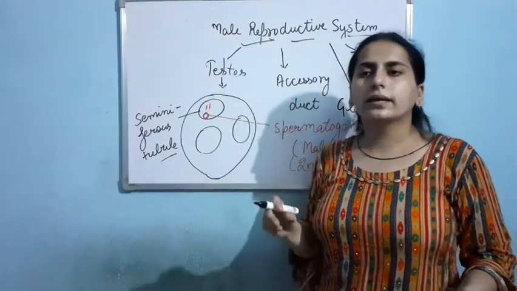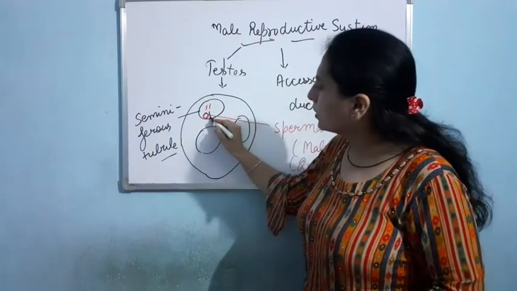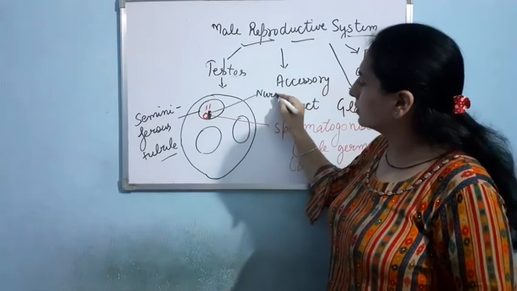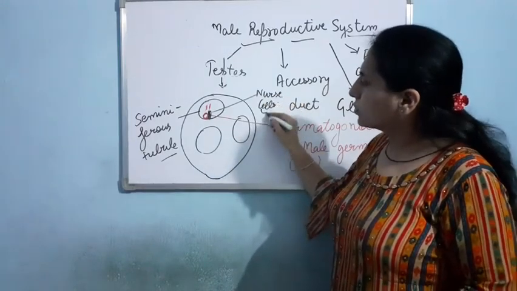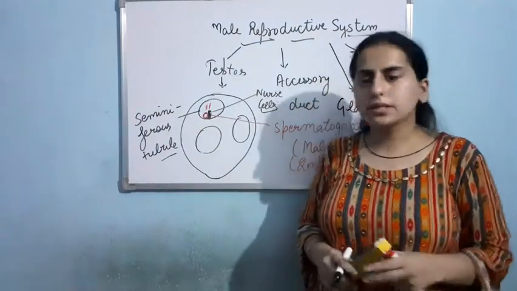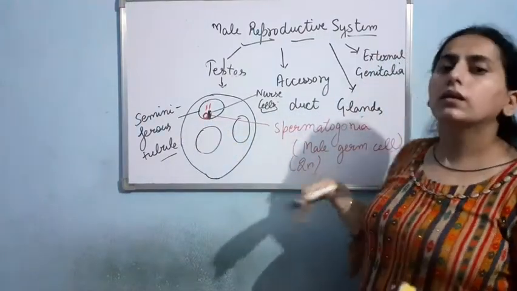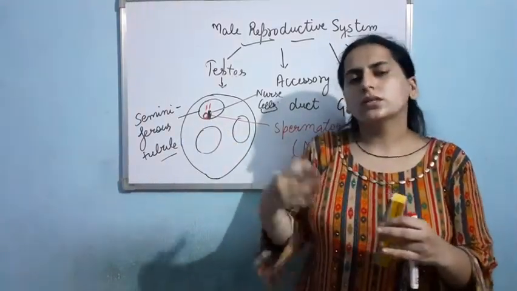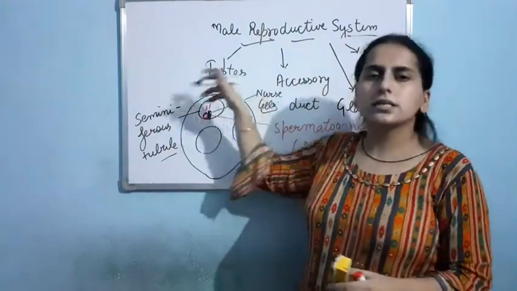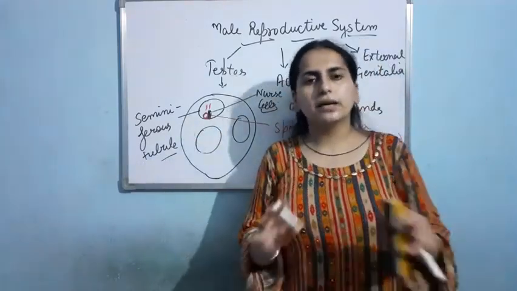Now, the second type of cell present in the seminiferous tubule is the nurse cell, or I can say Sertoli cells. So here we are having nurse cells. Basically, inside the seminiferous tubule, two types of cells are present. Nurses will provide nourishment, basically not to the spermatogonia. The spermatogonia will undergo reduction division and form sperm, and the nurses are going to provide the nutrition to these structures. Clear?